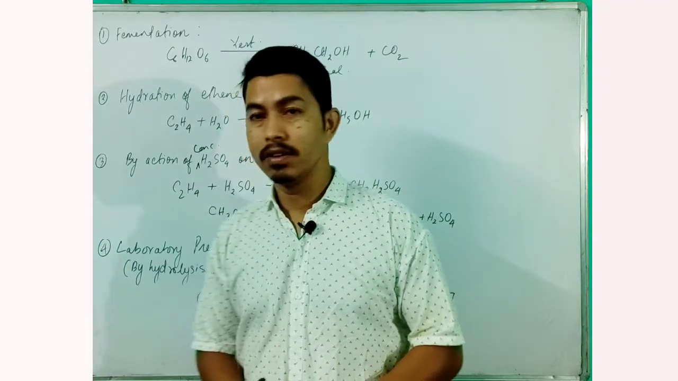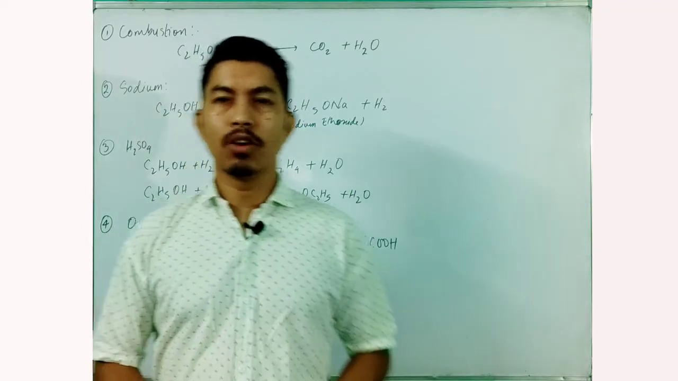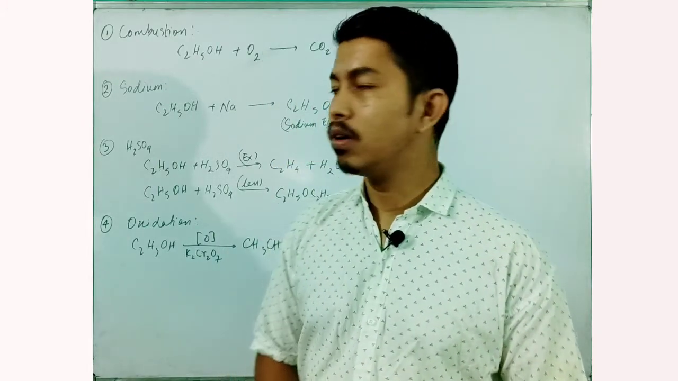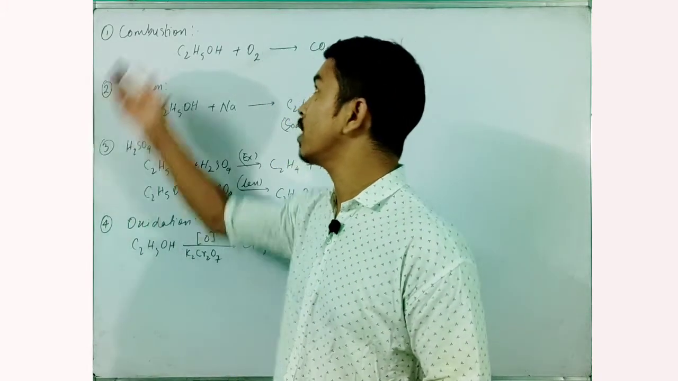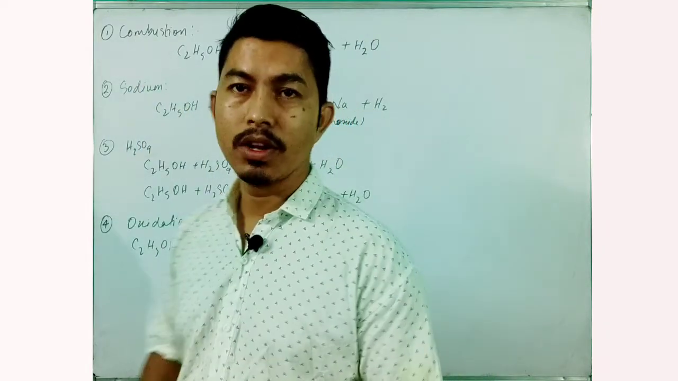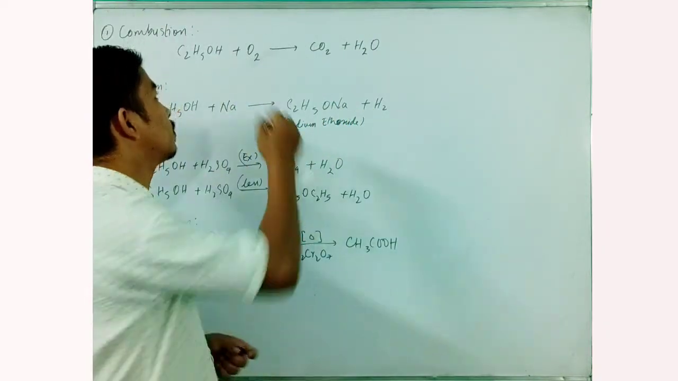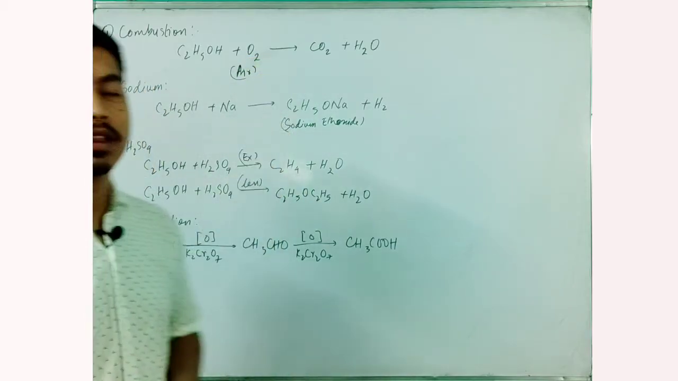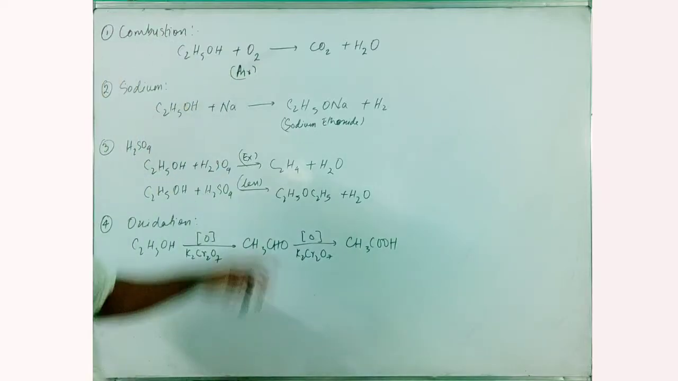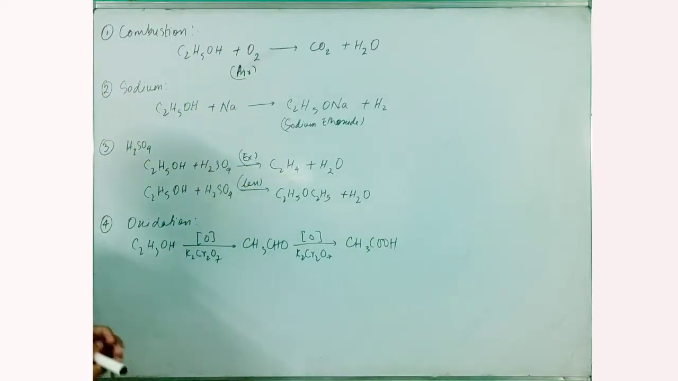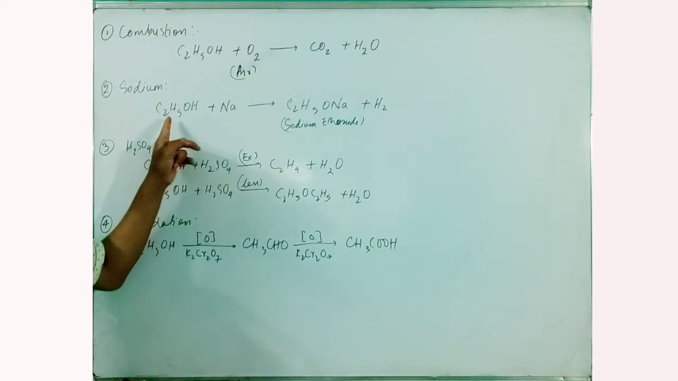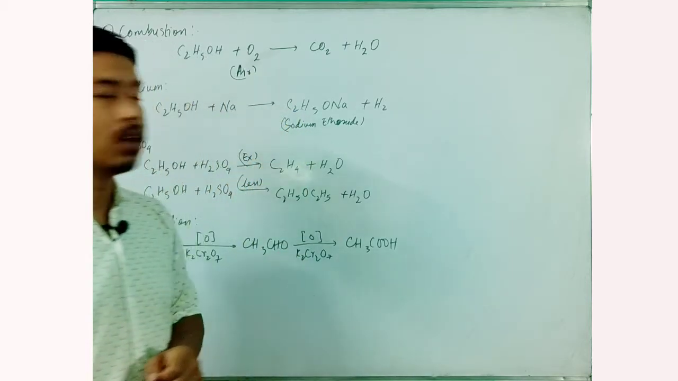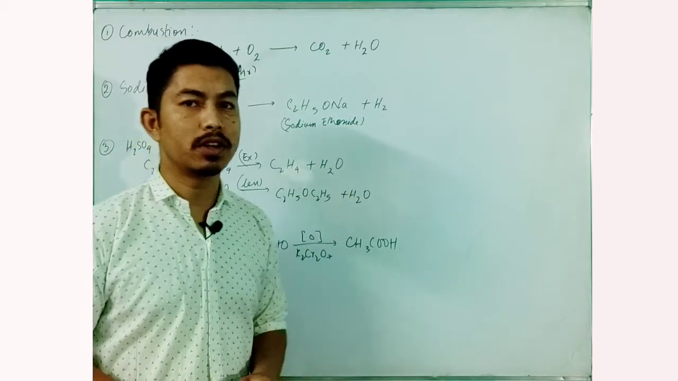Now coming to the next topic, the chemical properties or chemical reactions of alcohol with different substances. The first is combustion. When alcohol is burned in the presence of air, here written as oxygen, it produces carbon dioxide and water vapor. The second is the reaction with sodium: whenever ethanol reacts with sodium, it gives a compound known as sodium ethoxide plus hydrogen gas.